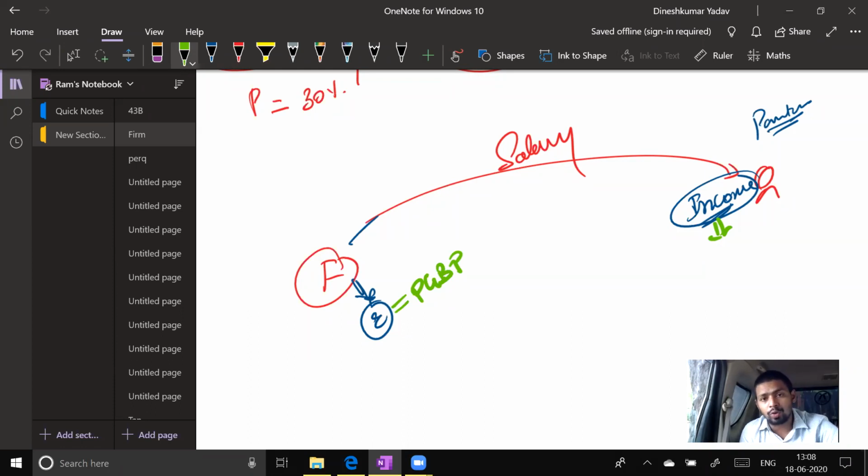And let me tell you, I have taught you this in the salary chapter as well as in the PGBP chapter. In two chapters, I have taught you this particular point already. Salary given by a firm to a partner should be taxable under which head? Tell me. IFOS. Pasha's answer is IFOS. Pasha is saying that running the firm as a partner is another activity, not the main activity.